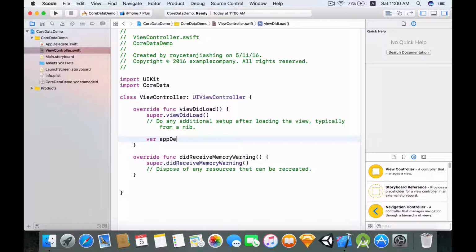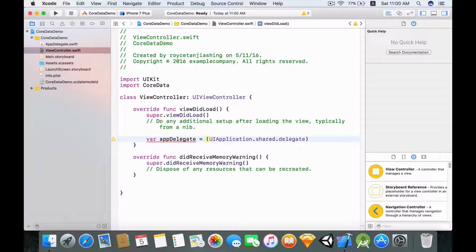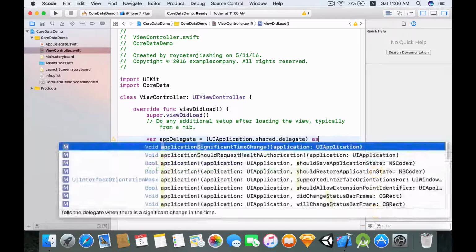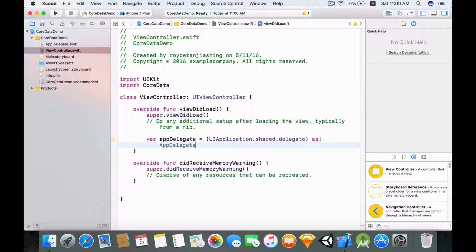So let's create a variable and set it equal to brackets, and in between the brackets you put UIApplication.shared.delegate. This will get the delegate, and because we know that this is of type AppDelegate, we can do as! AppDelegate.